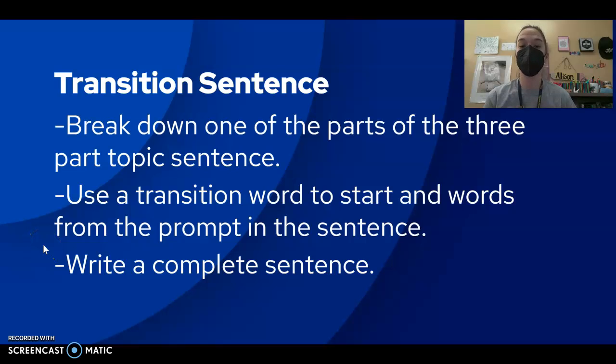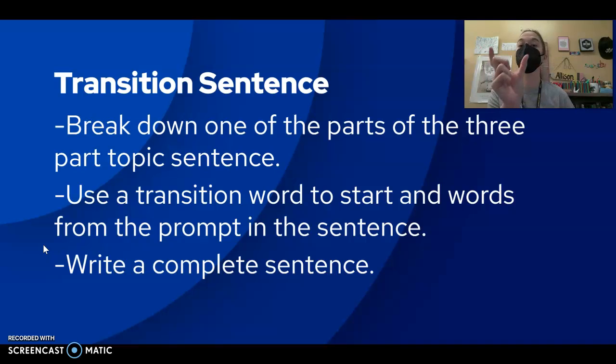Now that we have your three-part topic sentence, we're going to talk about those transition sentences that go before each ICA in our body paragraph. These are the light green sentences that are going to show us what's coming next, a transition, right? Okay. So to do so, we have a couple things we're going to do.